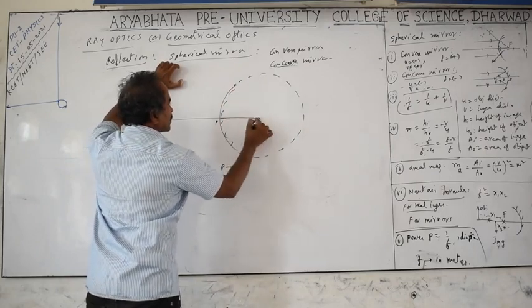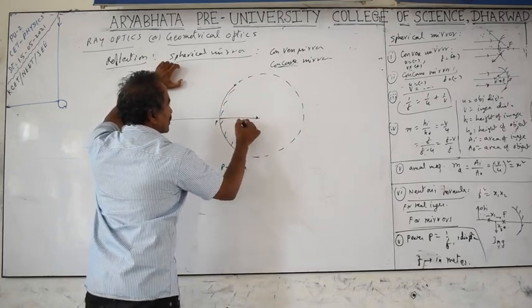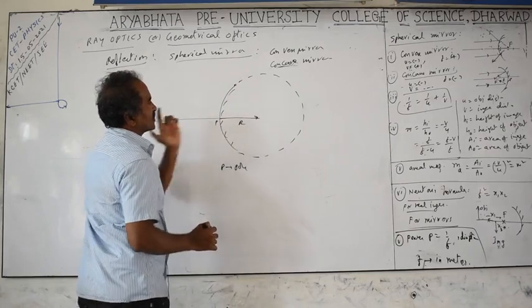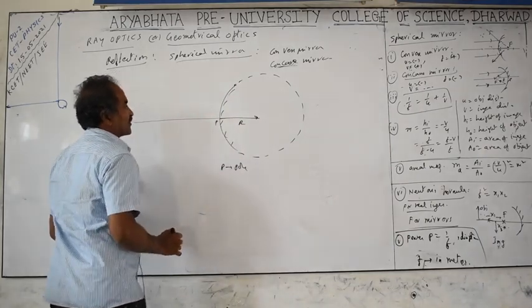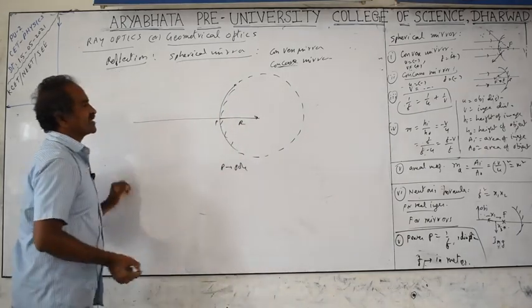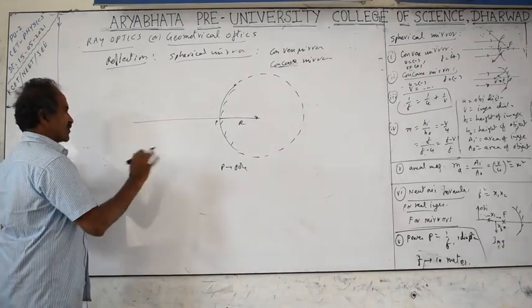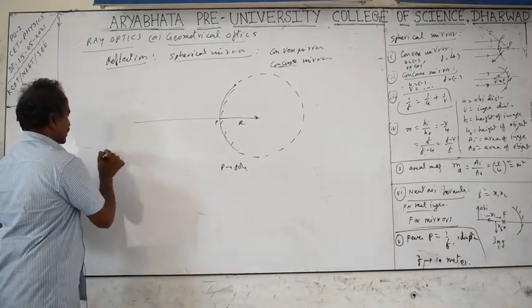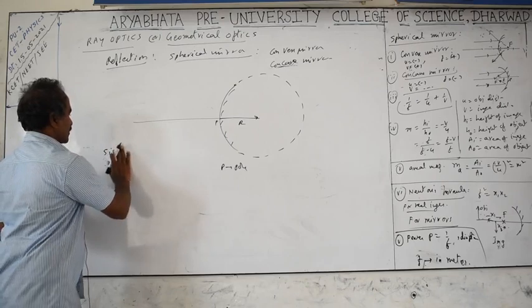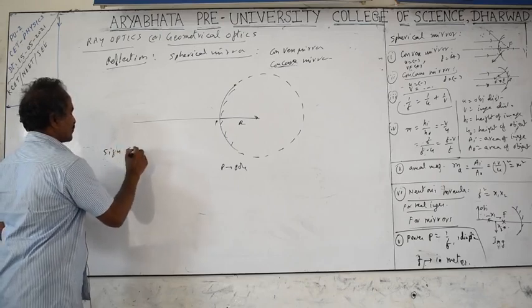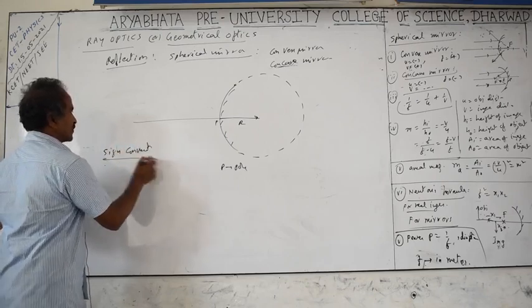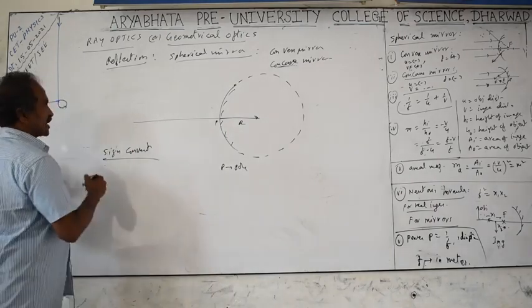The radius r is nothing but the radius of the curved surface, called the radius of curvature. And to measure distances like the radius of curvature and focal lengths, which we are going to use later, we use a sign convention. There are different types of sign conventions. What we are going to use is called the Cartesian sign convention.